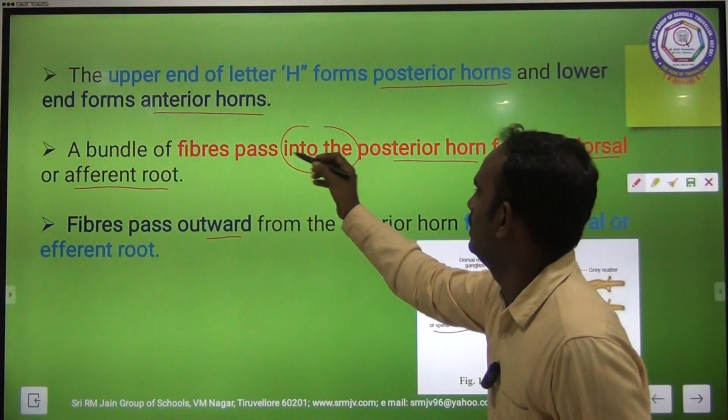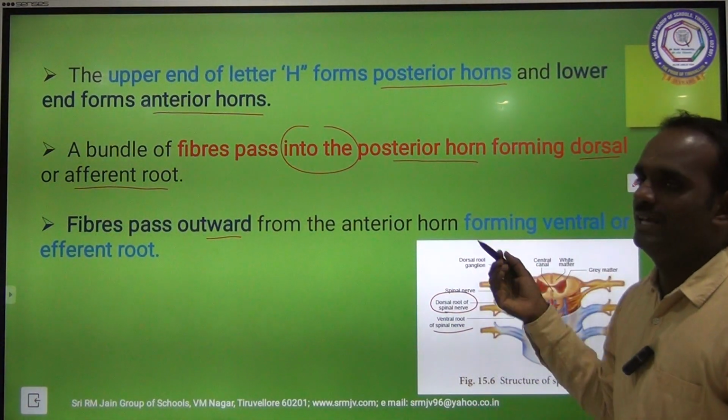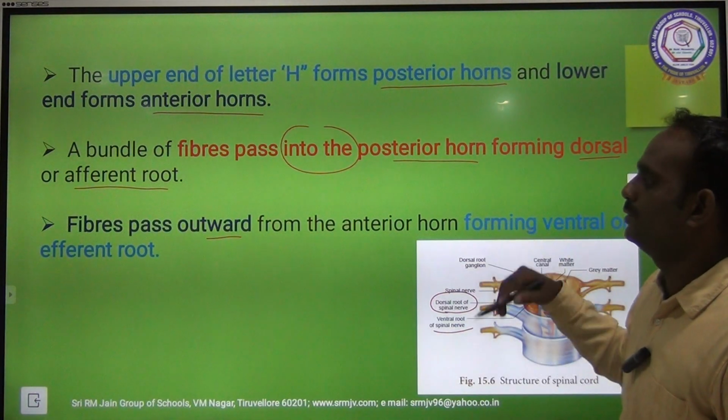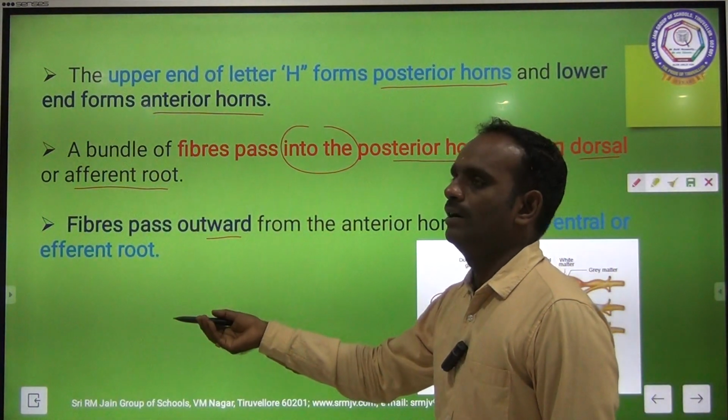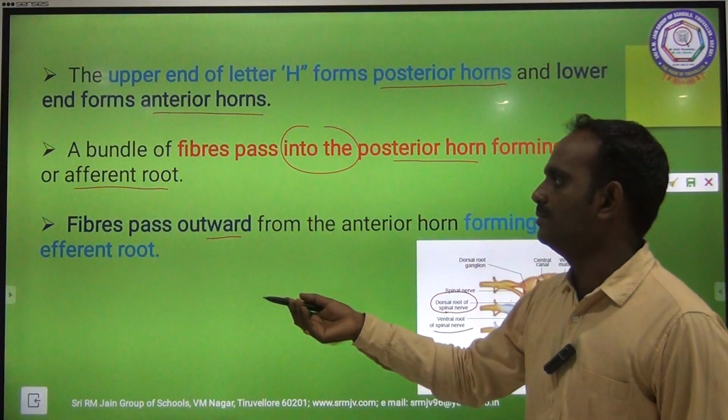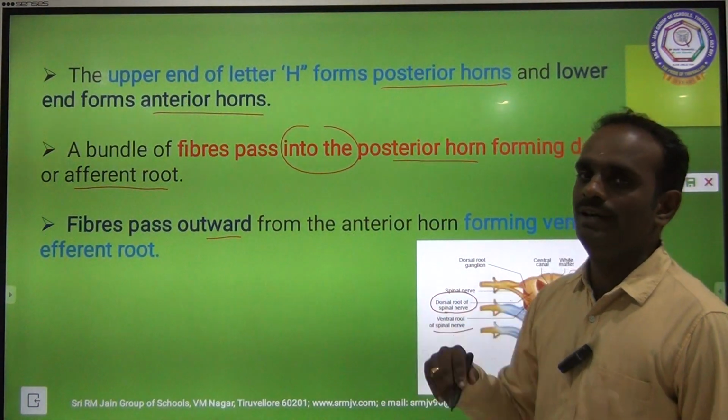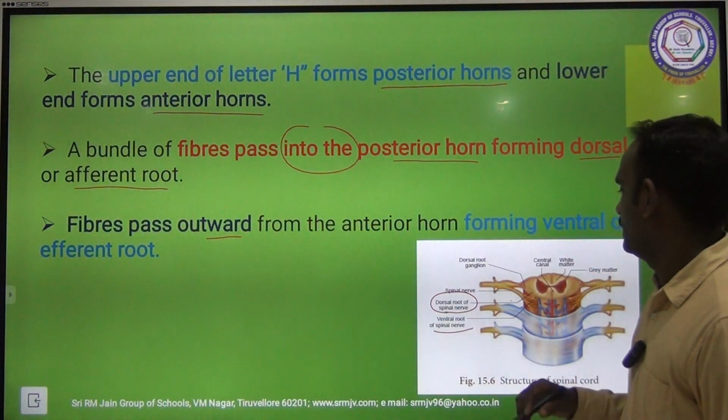This is into the posterior. So there is a difference between afferent root and efferent root. Afferent root means into the spinal cord. Efferent means from the spinal cord out to the other parts of the body. Okay.